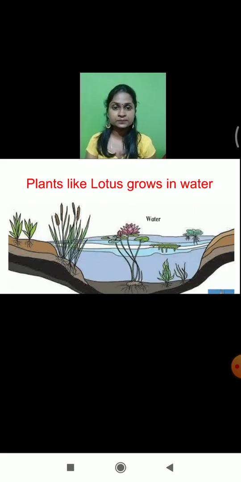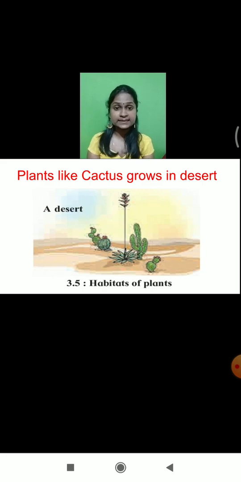What are the subcategories? As you can see here, plants like lotus grow on the water. You must have seen lotus many times. So plants like lotus grow in the water. So can I say that lotus is an aquatic plant? Aquatic plant means the plants which are growing in water. And you must have seen that plants like cactus grow in the desert area. In the desert area the temperature is very high and there is water deficiency. So in water deficiency and high temperature, cactus is favorable to grow in the desert area.